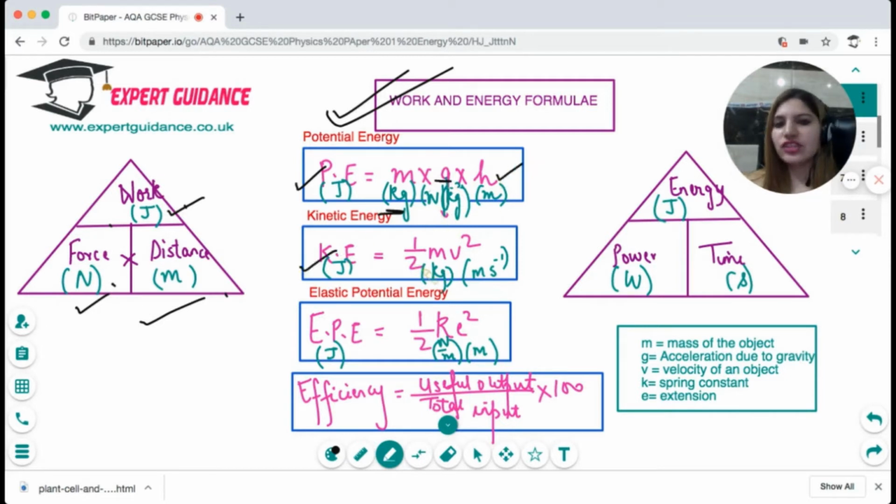Kinetic energy, in joules, is half times mass times velocity squared. Elastic potential energy is half times k times e squared, where e is the extension. And energy is power times time. Energy has to be in joules, power in watts, and time in seconds. Efficiency is useful output divided by total input, times 100. You should know how to use these formulas.